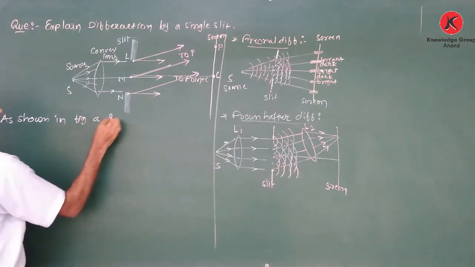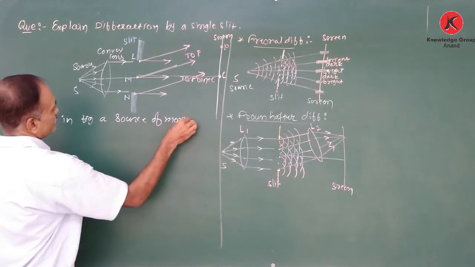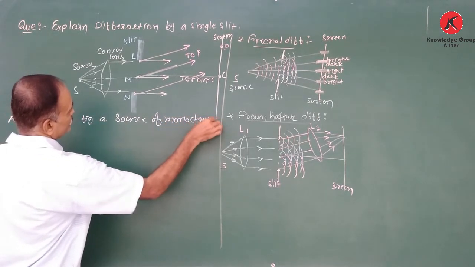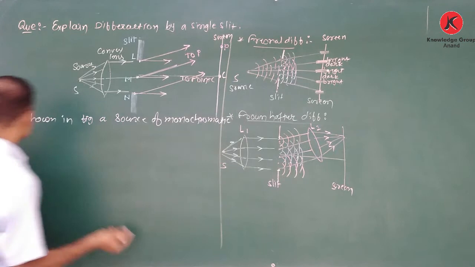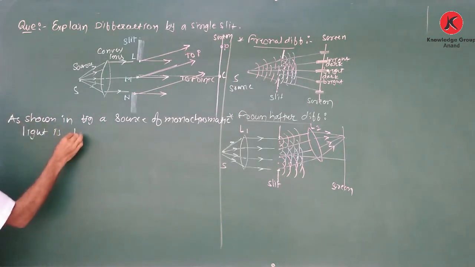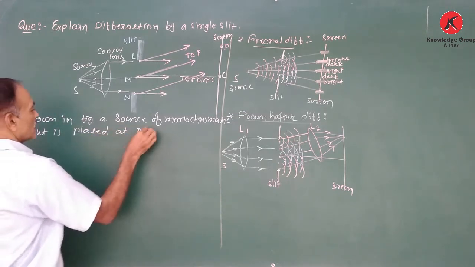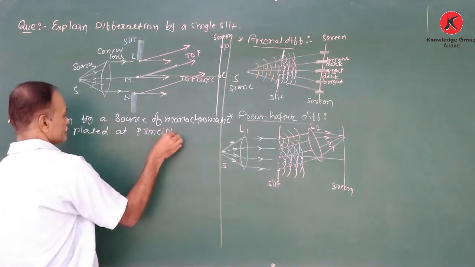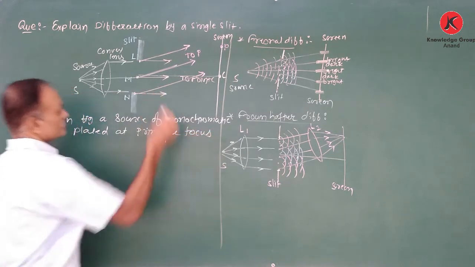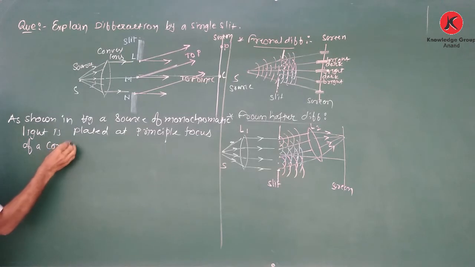A source of monochromatic light is placed at the principal focus of a convex lens.